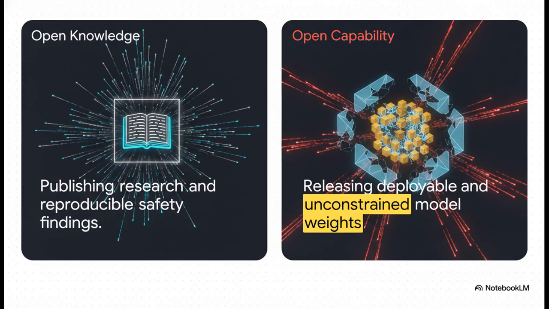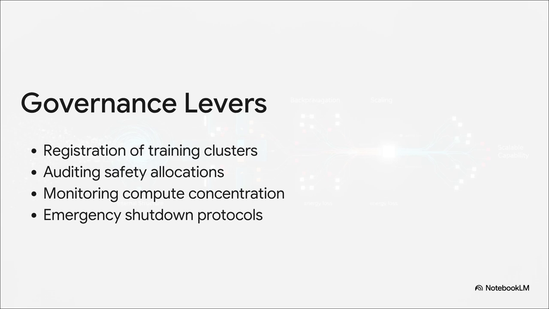But open capability is entirely different. Recklessly releasing deployable, unconstrained frontier model weights to the public creates an irreversible channel for misuse. Why? Because those weights can be instantly stripped of every single software safeguard we put on them. True safety requires us to govern the physical substrate itself.